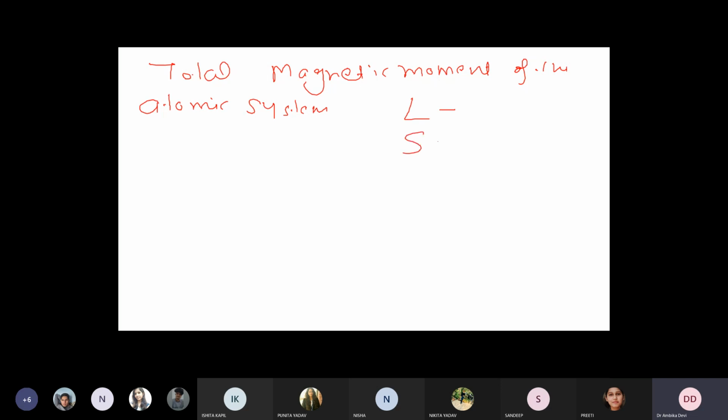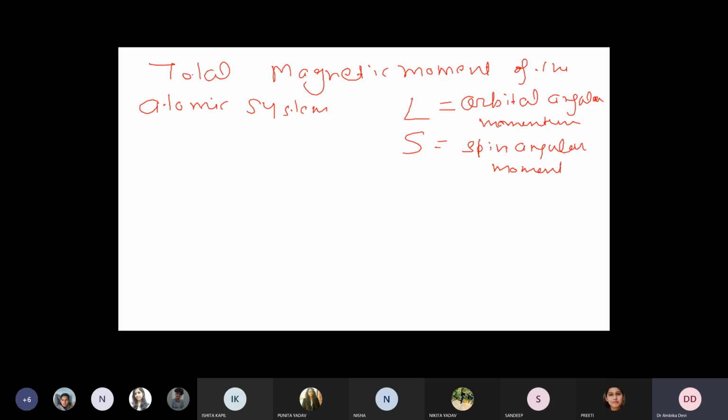And capital S was the spin angular momentum of the system, right? L is responsible for the magnetic moment due to orbital motion, and S is responsible for the magnetic moment due to spin motion.